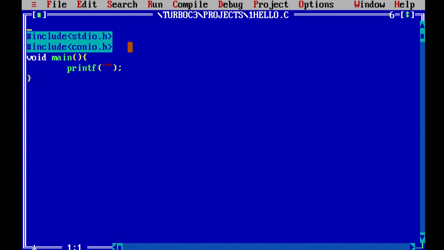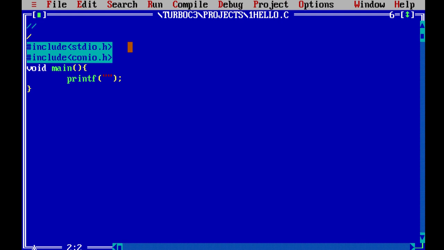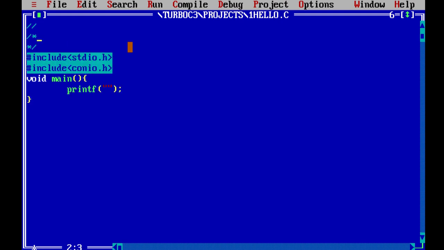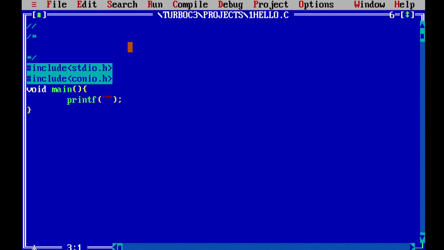So Turbo C provides commenting. For your convenience, you can write comments which the compiler will not read. There are two types of comments, single line comment and multi-line comment. For a single line comment, you start with a double slash. Whatever is written after the double slash will not be read by the compiler. The multi-line comment starts with slash star and ends with star slash. Between these, you can write anything, a paragraph, whatever.